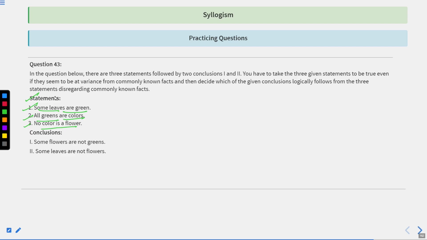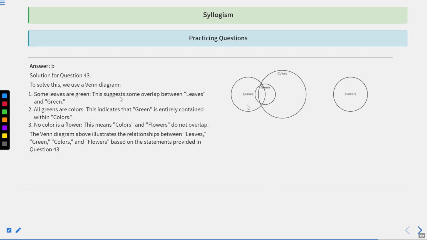So my dear students, I suppose you have already drawn the Venn diagram. Let's try to figure out how the Venn diagram would look. For the first statement, it is obviously fine. Some leaves are green. This is a circle which is going to represent leaves. This is a circle which is going to represent green. And there will be some overlap between leaves and green.